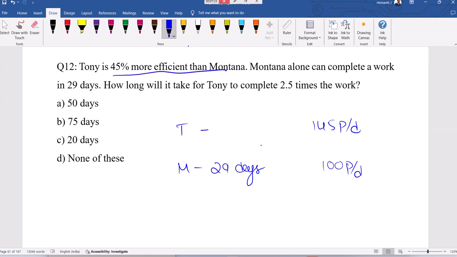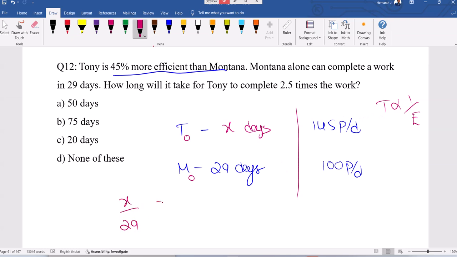Now, alone time if you want, time and efficiency are inversely proportional. Here x days, x divided by 29 is 100 divided by 145. Inversely we have to write. This is 5 times here, 20 days is the answer.